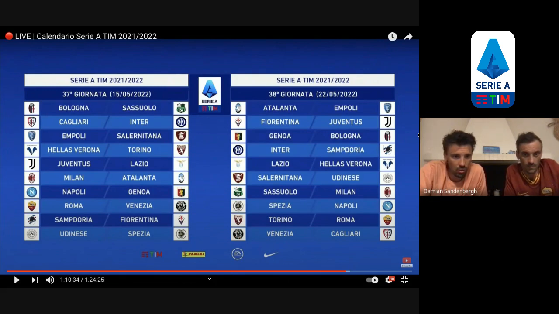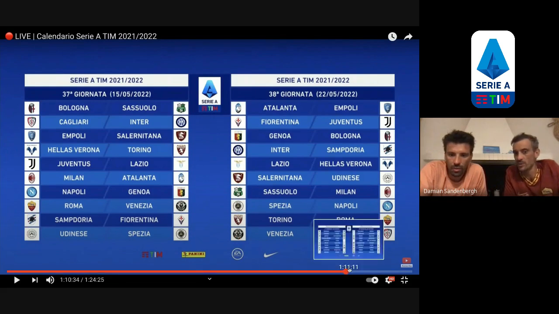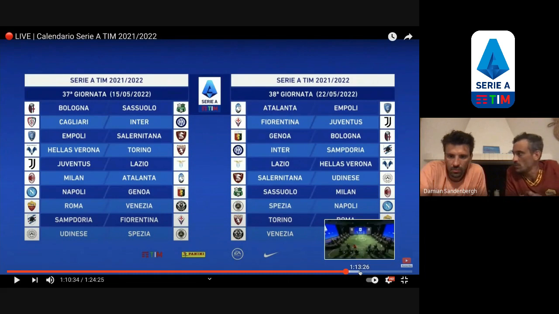Roma, who do you guys have? Venezia and Torino. Yeah, that's not good that Venezia is right there. You would have preferred to have Venezia. Unless they're already relegated by then or safe. Well, you can argue that it's 2 points. It's 2 games. But I'm saying you would prefer Venezia in the season because that's a good 3 points, if it's right at the end. I would have been feeling exactly the way you're saying now if we were playing Venezia in Venice the last game. Seeing as how they're coming to Rome, I'm okay with this.